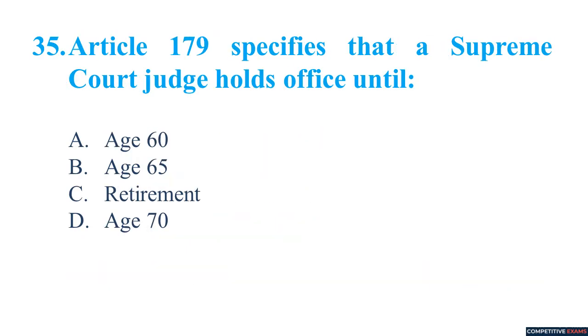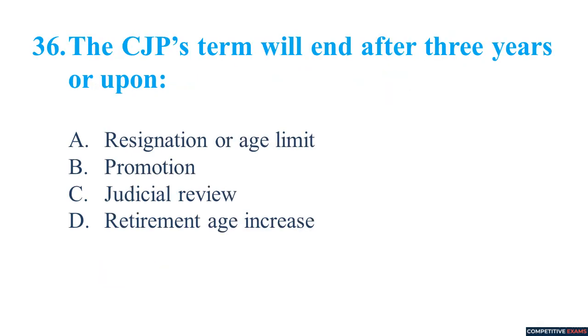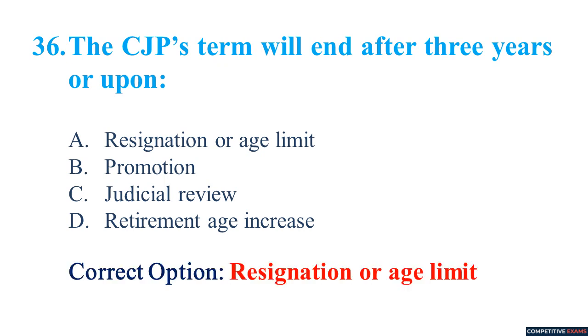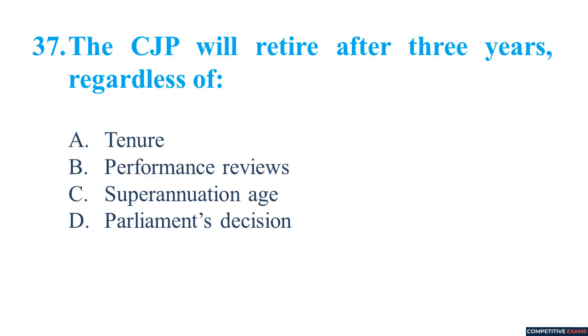Article 179 specifies that a Supreme Court judge holds office until age 65. The CJP's term will end after 3 years or upon resignation or age limit. The CJP will retire after 3 years regardless of